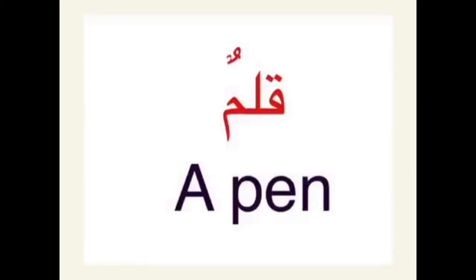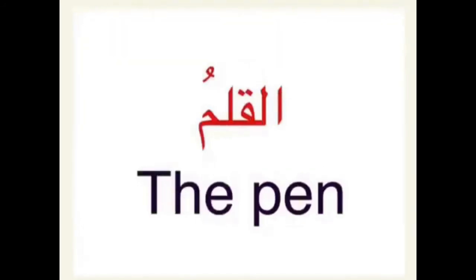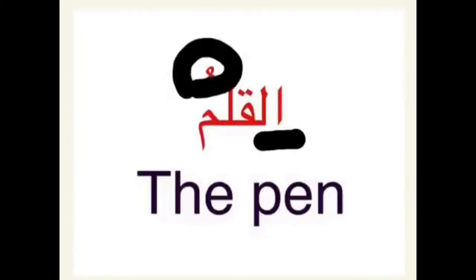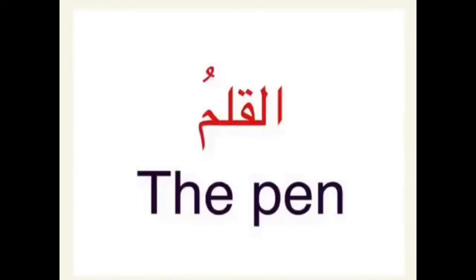We put the sign of nunation at the end of the word. And if we want to say the pen, we add alif lam at the beginning of the word. The word also loses nunation, so we have only one vowel mark at the end. It becomes al-qalamu, the pen.